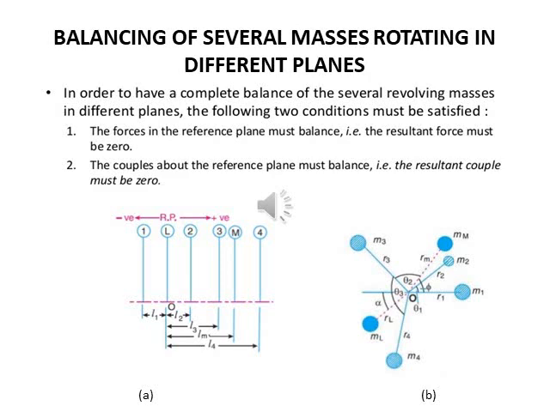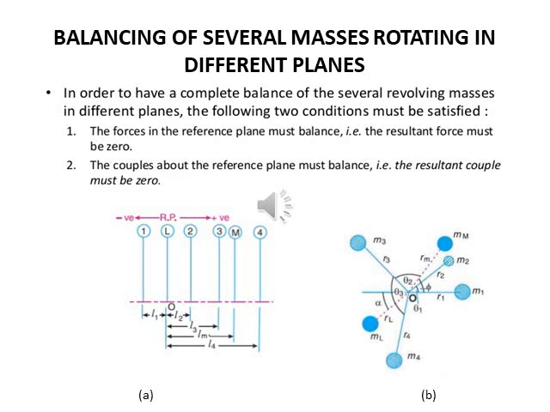For understanding this case, we take an example. Let us consider four masses m1, m2, m3 and m4 attached to the rotor at radii r1, r2, r3 and r4. The masses m1, m2, m3 and m4 rotate in planes 1, 2, 3 and 4. Now we choose a reference plane at O so that the distances of planes 1, 2, 3 and 4 from O are L1, L2, L3 and L4.